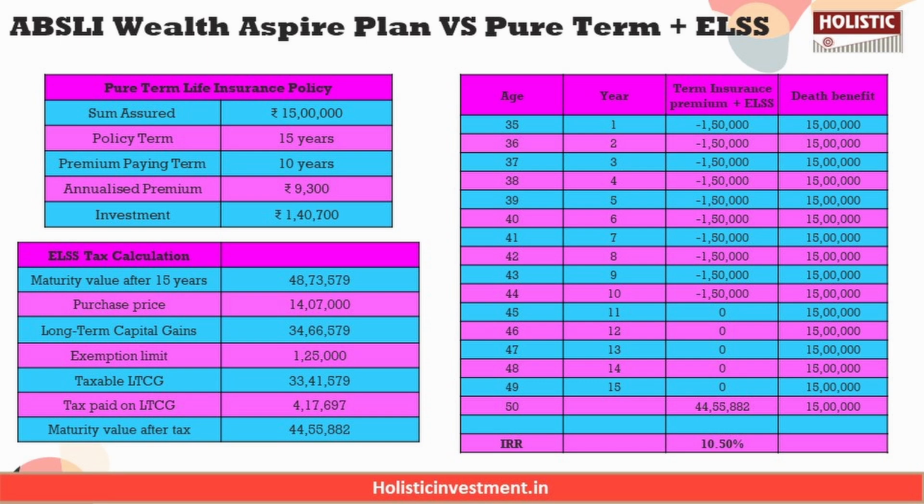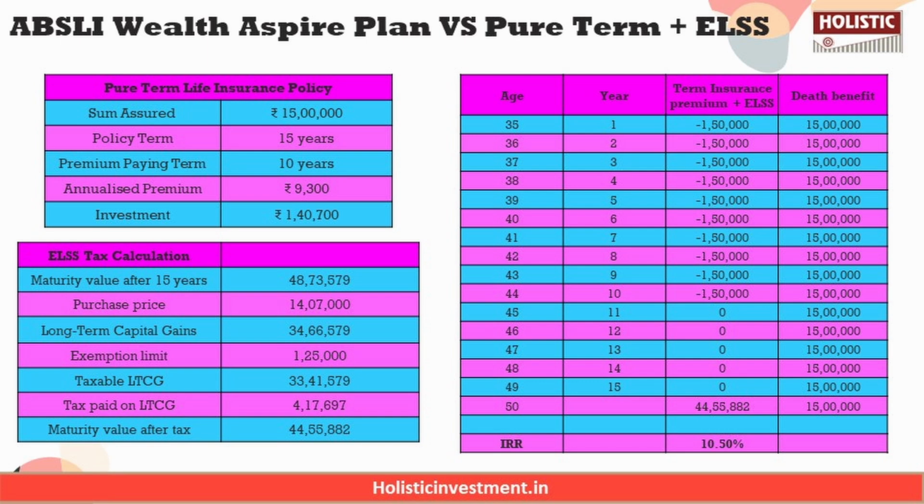So here, this is just for your calculation purpose, but you can customize the strategy as per your risk appetite. Depending on your risk appetite, you can either choose equity, which is high risk, or debt, which is a low risk investment, and choose debt instruments which can also yield you better returns than this policy. But in this scenario we have selected the ELSS fund for calculation purpose.